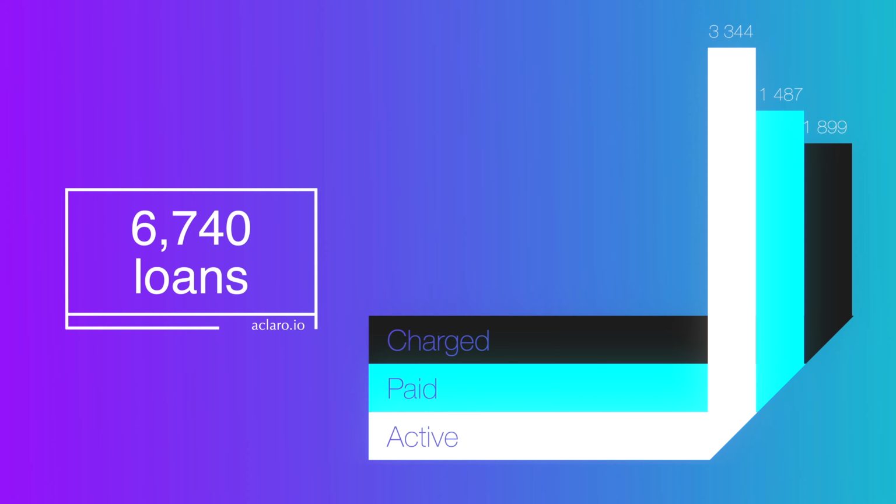Here we have the blind test results, which show a high level of predictability of the Aclaro AI set. The AIs had no information about the actual outcome of a loan, whether it was paid or charged off. In both instances, the predictions on average were over 97% accurate as to a charge-off or a paid loan. The AIs do not have access to credit scores. Their performance is based on the actual outcomes of previous loans. There are 132 variables that the AIs use to come up with the prediction models.